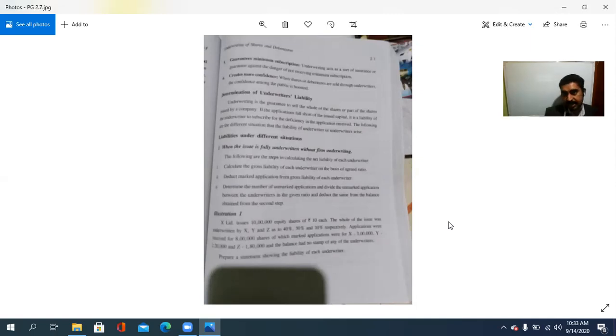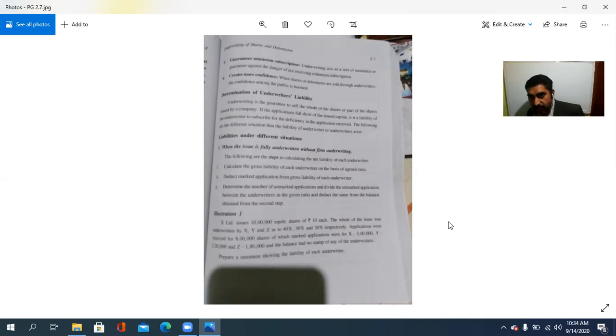When the issue is fully underwritten without firm underwriting, the procedure is that the gross liability of each underwriter should be calculated, and from that the marked applications are to be deducted.